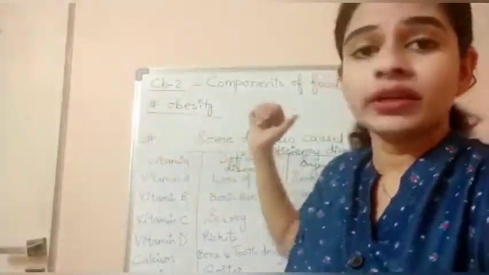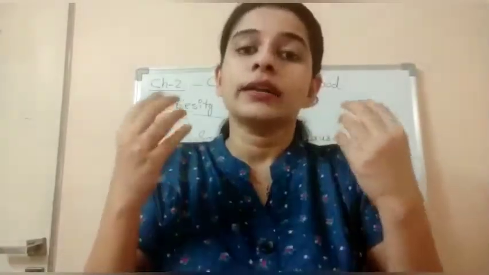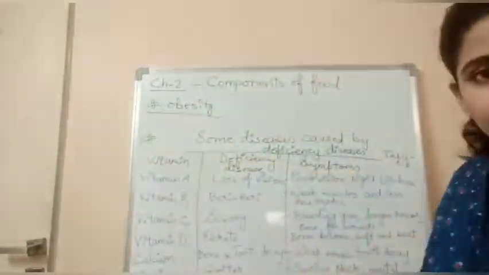And next is about deficiency disease. What do you mean by deficiency disease? Let me just quickly tell you. Deficiency disease is a disease that occurs because of lack of intake of a particular kind of nutrient over a long period of time. So this is a table.